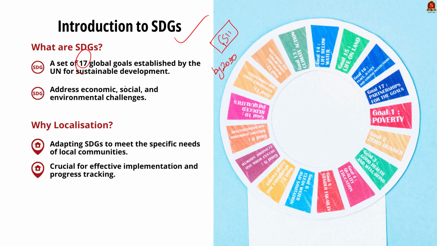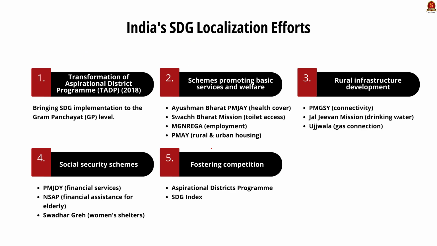For those who don't know, localization is the process of understanding the needs and goals of a local area or a community in the light of SDG goals to determine the means of implementation and indicators to measure and monitor progress. So you can write these points in the introduction part and move on to the main body of the answer. Firstly, let us discuss the steps taken by India for localization of SDGs. Firstly, India has initiated the localization process with the implementation of TADP. TADP can be expanded as Transformation of Aspirational Districts Program. This was initiated in 2018.